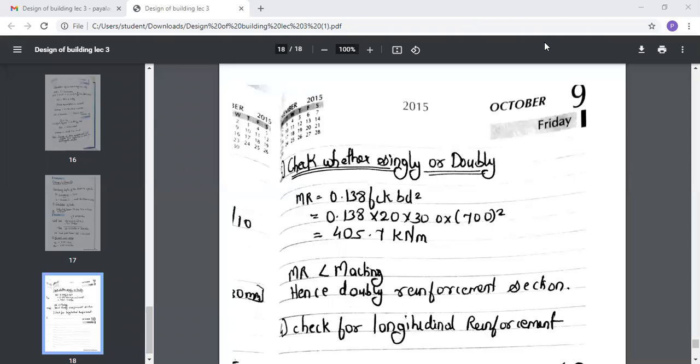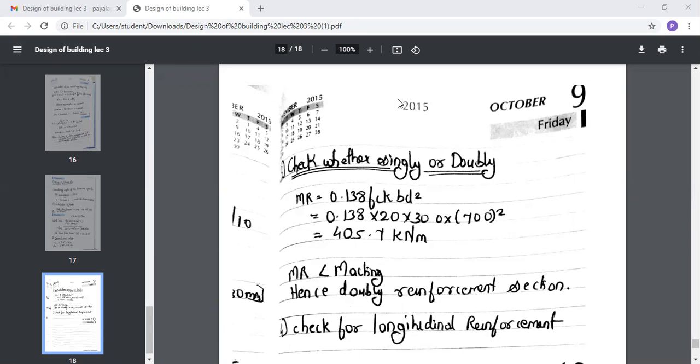Then you need to check for the shear reinforcement as well as for the deflection. So try this. If you do not get it, I will take it in the next lecture. We are running short of time. Last 2 minutes are there. You will get the FSC value as 616.67. Try on your own. This is the same as you have done for the beam B1. Just as you did it for B1, calculate the same for this beam also. See whether you get all the answers after calculating.